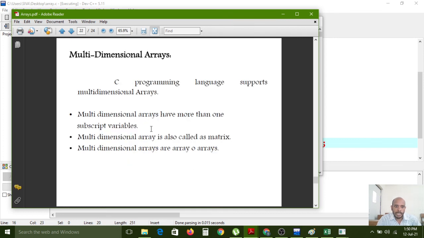The C programming language supports multi-dimensional arrays also. A multi-dimensional array also works similar to a two-dimensional array, but we have one extra dimension. In a two-dimensional array, one set of values is generated. If you want to generate that set of values in multiple sets, that is the multi-dimensional array.